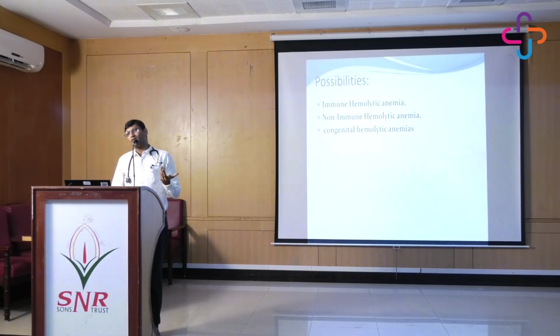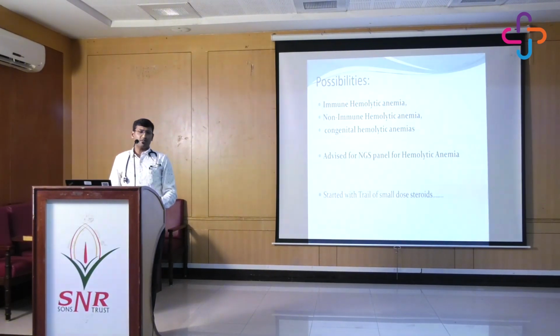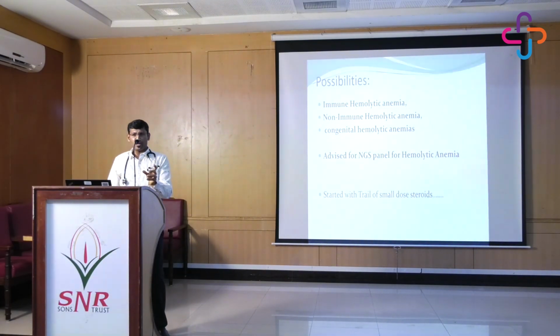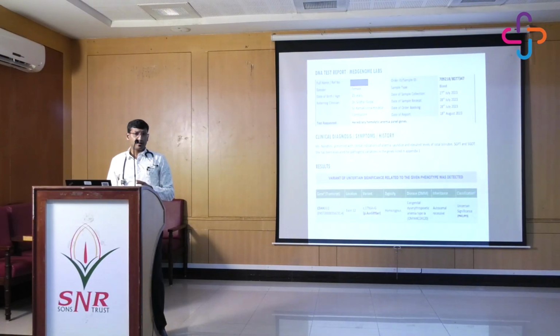So again, the possibilities we came to at step one: it could be immune hemolytic anemia, non-immune hemolytic anemia, or some congenital hemolytic anemias. Because we were not able to pick up anything, we went with the genetic workup, what's called NGS, next generation sequencing for hemolytic anemias. In the meanwhile, because we were thinking in terms of hemolytic anemia, we gave some doses of steroids because the patient is 15 weeks of gestation, and the clinicians are very much worried the hemoglobin has to rise, and she's also an Rh negative pregnancy. We cannot give multiple transfusions for her also. So this is what the NGS revealed.